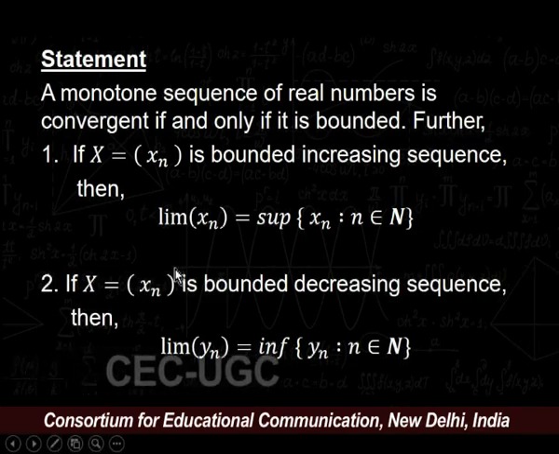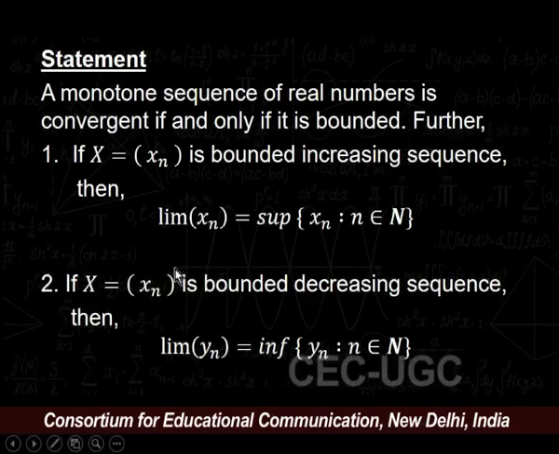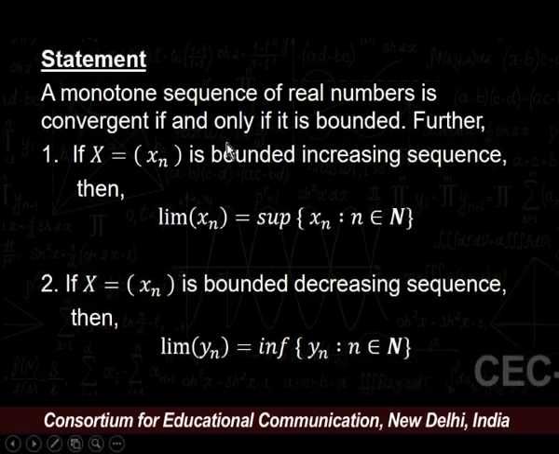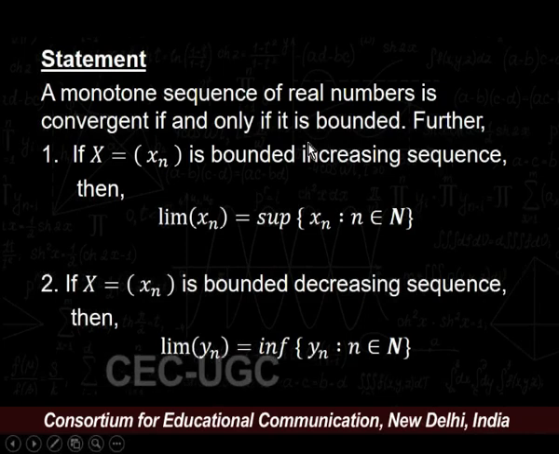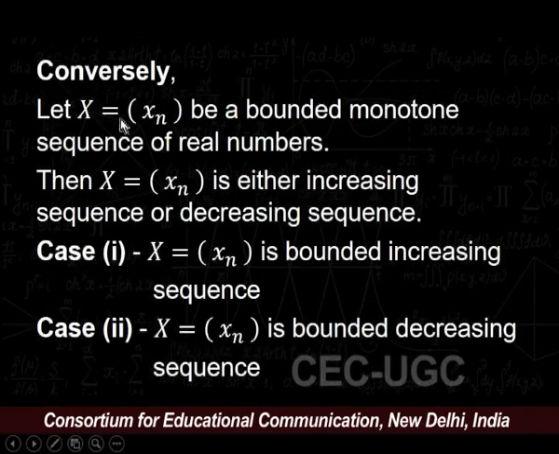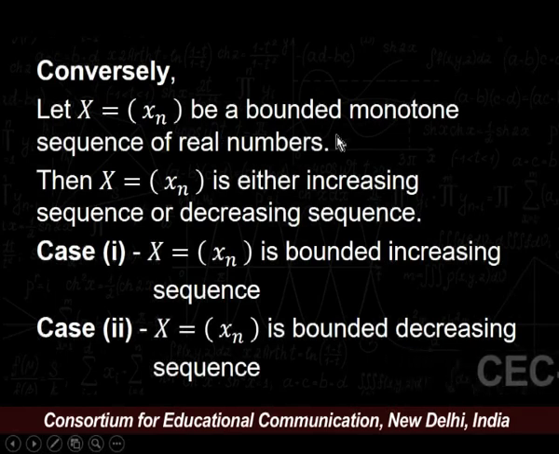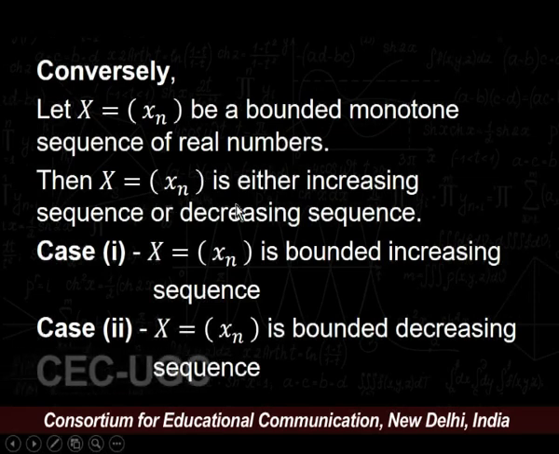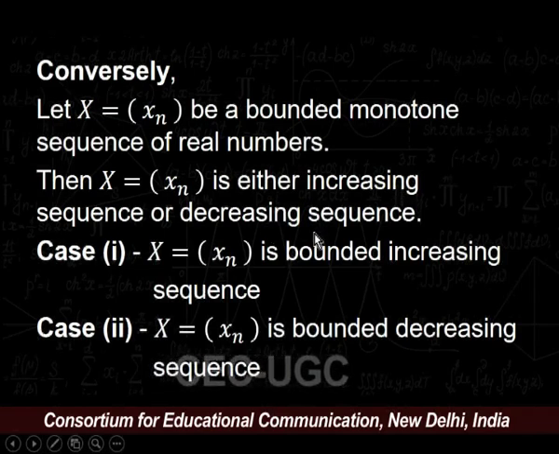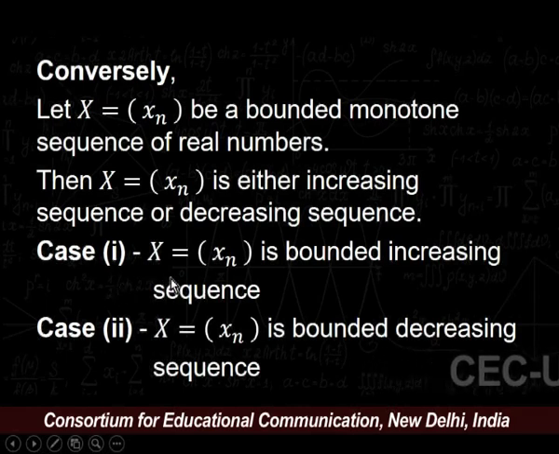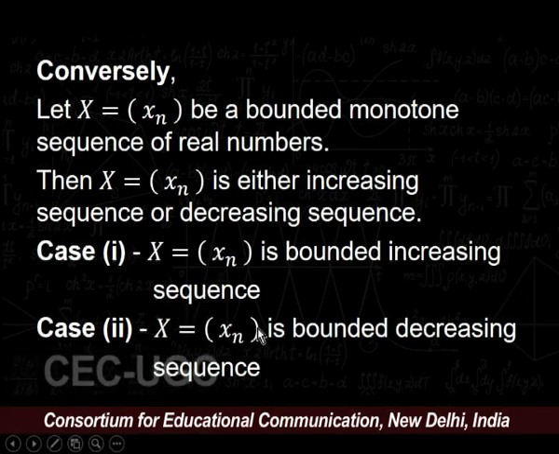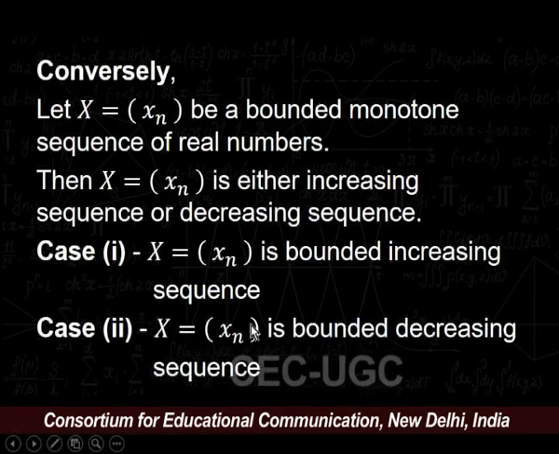We also discussed the first part, that is, if a sequence is convergent, then it must be bounded. Now, let us focus on the converse part. Conversely, let X = (xn) be a bounded monotone sequence of real numbers. Then X = (xn) is either an increasing sequence or a decreasing sequence. Consider two cases. Our first case is X = (xn) is a bounded increasing sequence, and the second case is X = (xn) is a bounded decreasing sequence.